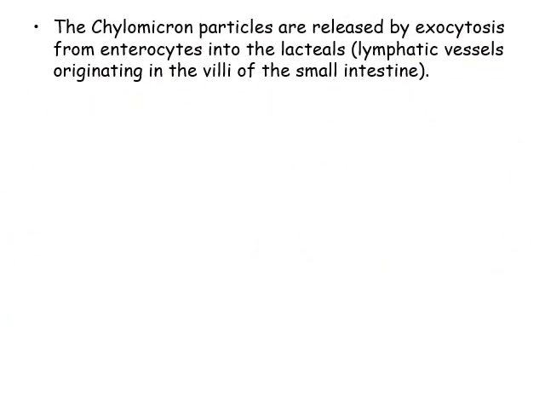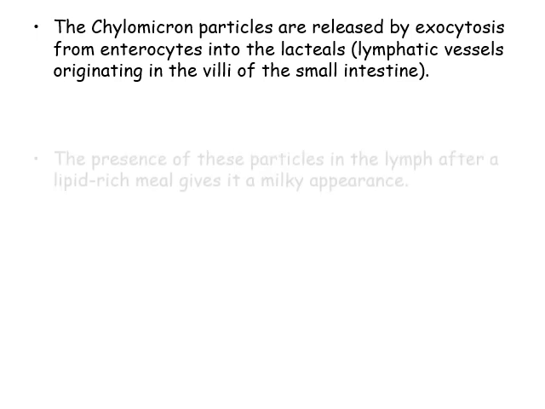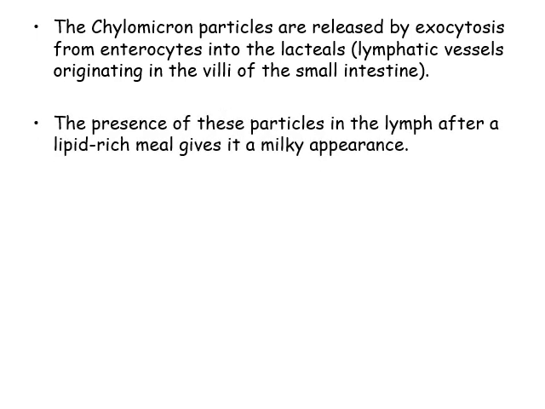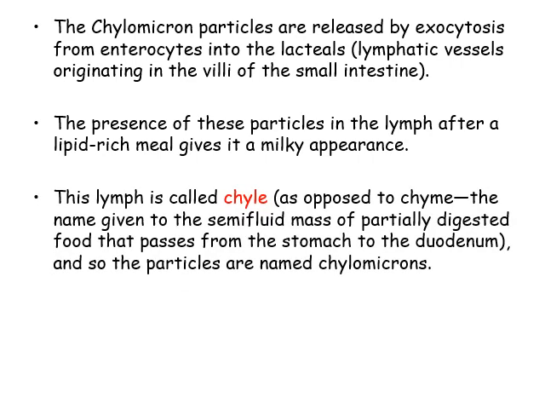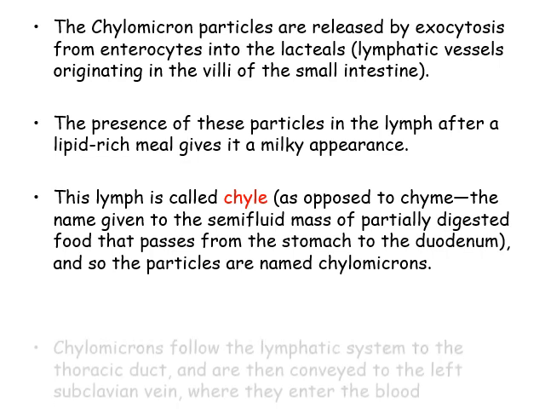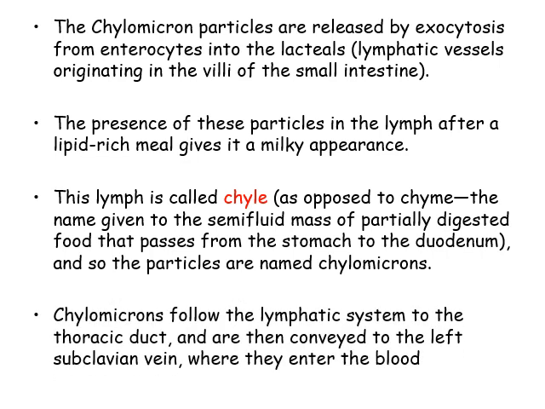The chylomicron particles are released by exocytosis from enterocytes into the lacteals, which are lymphatic vessels originating in the villi of the small intestine. The presence of these particles in the lymph after a lipid-rich meal gives it a milky appearance. This lymph is called chyle, as opposed to chyme, the name given to the semi-fluid mass of partially digested food that passes from the stomach to the duodenum. And so the particles are named chylomicrons. Chylomicrons follow the lymphatic system to the thoracic duct and are then conveyed to the left subclavian vein, where they enter the blood.